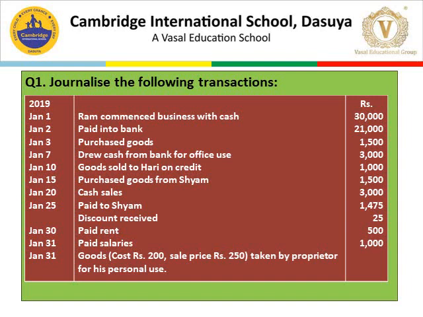January 25th, paid to Sham rupees 1,475. Discount received rupees 25. January 30, paid rent rupees 500. January 31, paid salaries rupees 1,000. January 31, goods cost rupees 200, sale price rupees 250, taken by proprietor for his personal use.